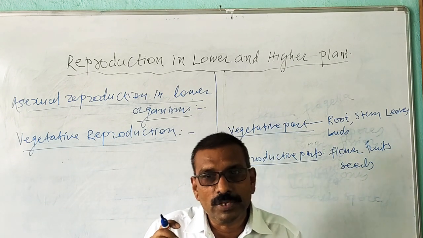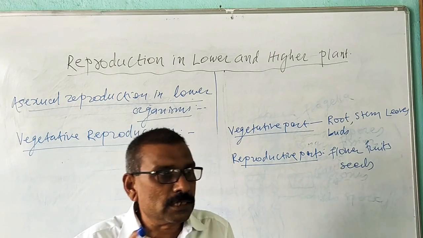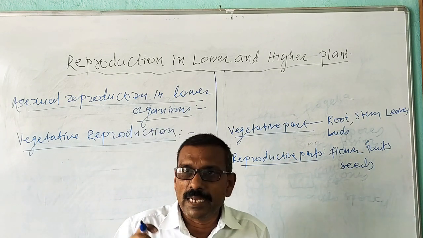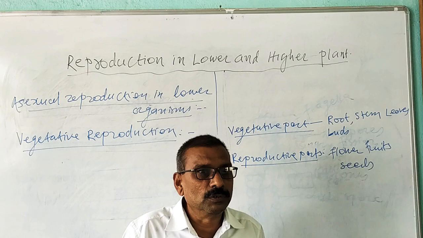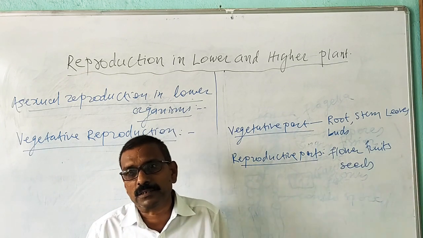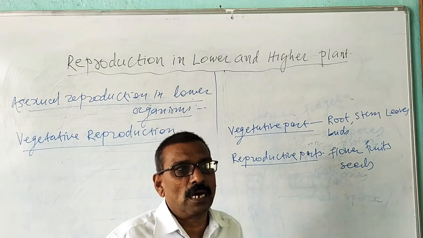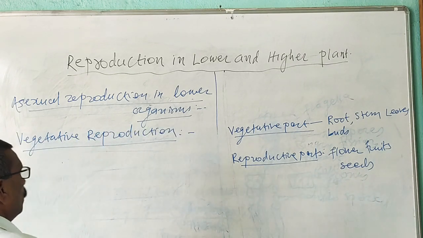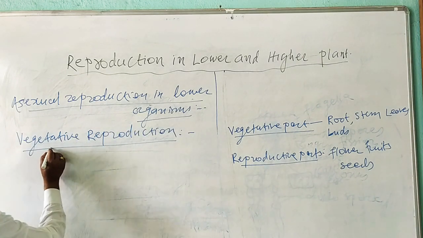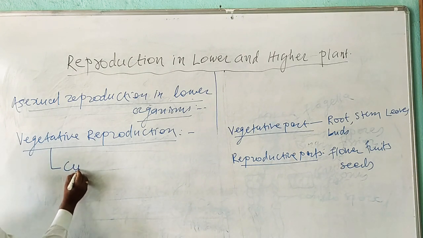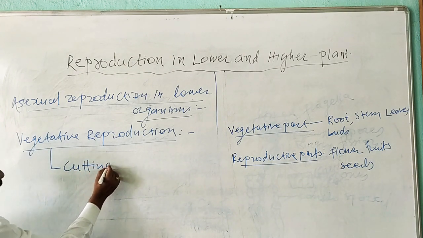But some vegetative reproduction takes place by the action of human beings, using certain man-made techniques or methods. Those methods are known as artificial methods of vegetative reproduction. Now, vegetative reproduction is of different types. The first one is cutting.